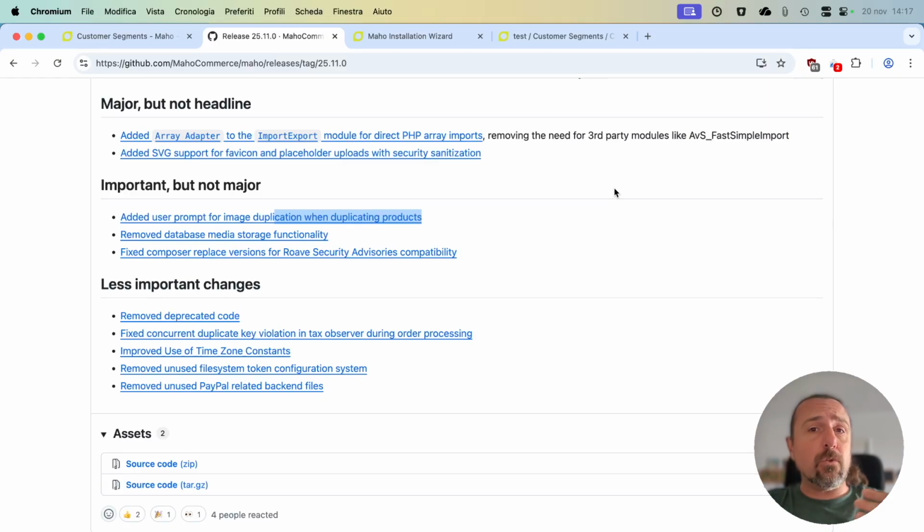Obviously, you can download this new version through packages via Composer, or you can check out our official Docker images based on FrankenPHP, which are already updated.